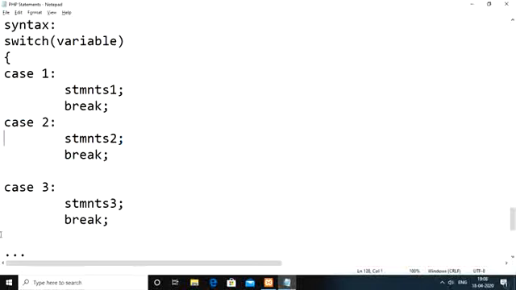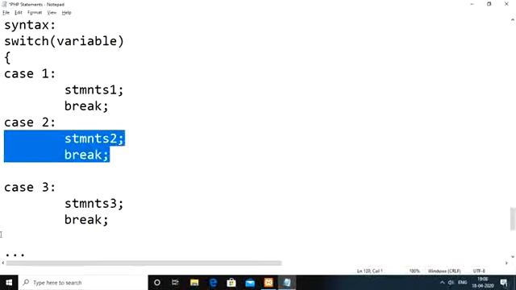Okay, so let us say the variable value as of now is 2. So we compare the variable value 2 with case 1. The variable value is 2, the label value is 1. Both are not matching, so in that case we need to go for the next one. Here the case value is 2, and the variable value is also 2. So both are matching, which means we need to execute the statements which are part of the case 2 block here.